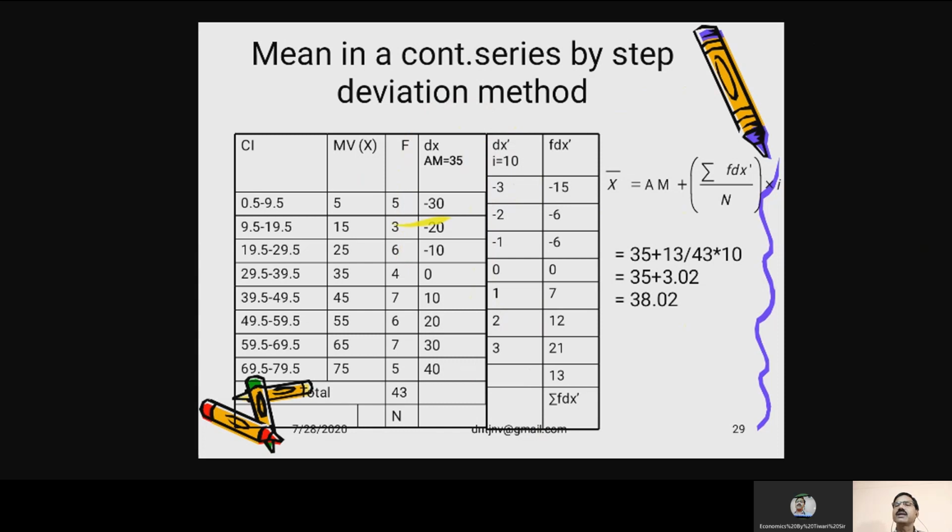So 5 into minus 3 is minus 15. 3 into minus 2 is minus 6. 6 into minus 1 is minus 6, and so on. In this case, x bar is equal to the assumed mean plus sigma f dx prime upon n into I. When you apply this formula, the assumed mean is given to you as 35, sigma f dx prime you have obtained as 13, then the frequency total is 43, into 10. You will get the value of 38.2.